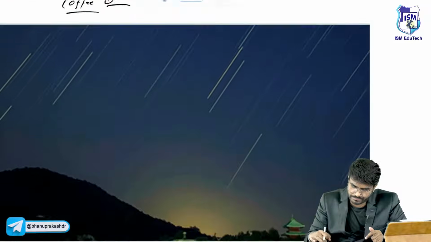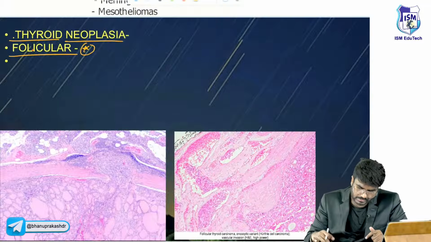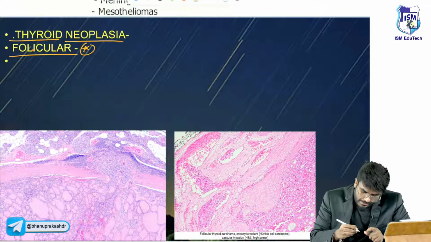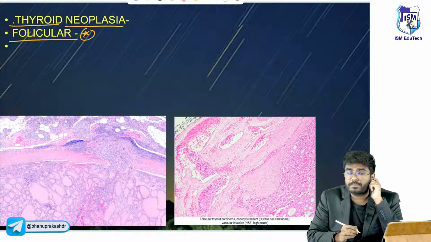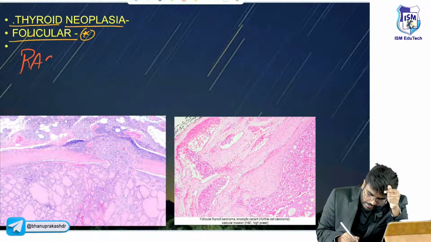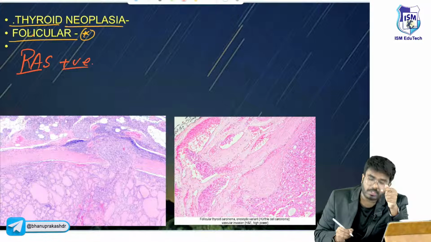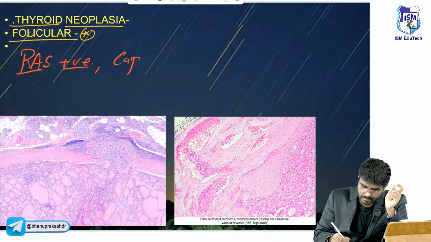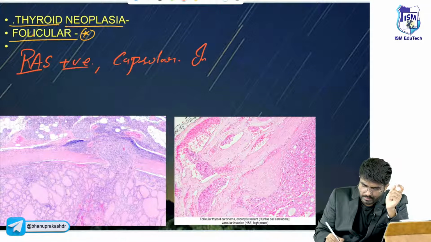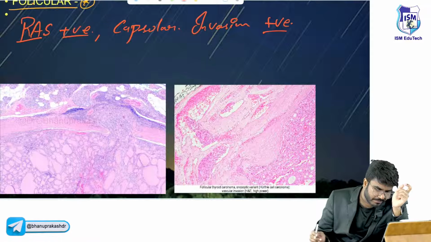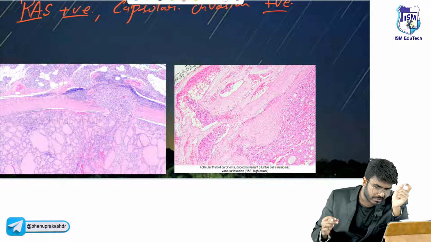Okay, follicular carcinoma. Now tell me, sir, in follicular carcinoma, what is the gene mutation? In follicular adenoma, what is the gene mutation? RAS gene mutation is the same gene mutation. So RAS gene mutation is positive. What I have said: capsular invasion. Capsular invasion is present. Okay, capsular invasion is present.